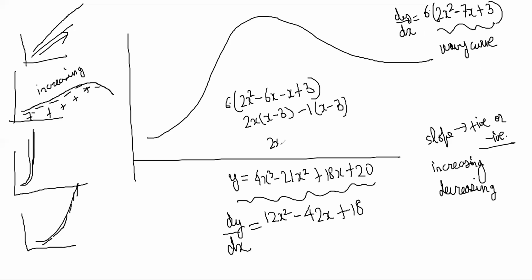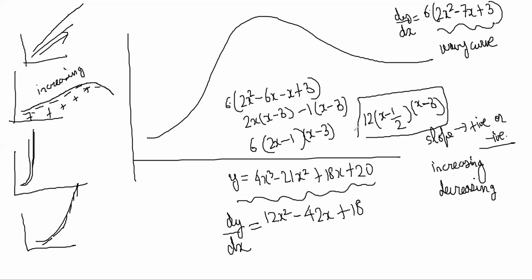The factorization is 2x minus 1, x minus 3, into 6. So you can write it as 12 into x minus half, x minus 3. This is your dy by dx.